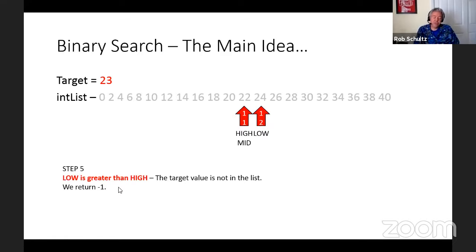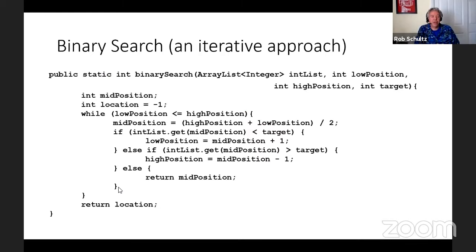Before we go in and look at a recursive solution, I want to show you the code for an iterative solution, just in case you've never seen it before. And I want to look at this in relation to the 2 examples we've just done. We start out by making sure our low position is less than or equal to our high position. And as long as it is, we're going to calculate our middle. If our middle value is less than the target, then we increase our low position. If our middle value is greater than our target, then we decrease our high position. And we really only have 3 choices. If I'm comparing middle value to target, the middle value either has to be less than, greater than, or equal.